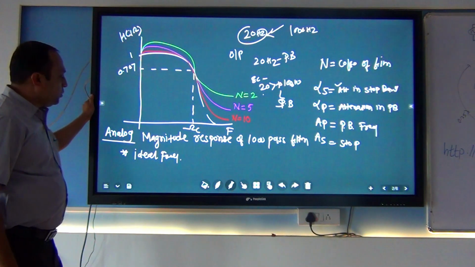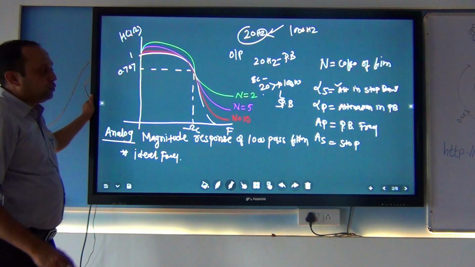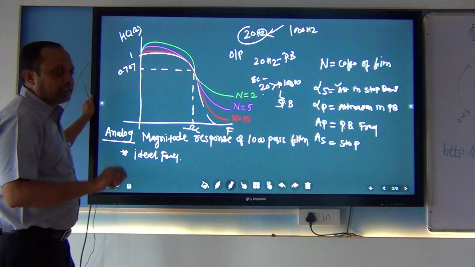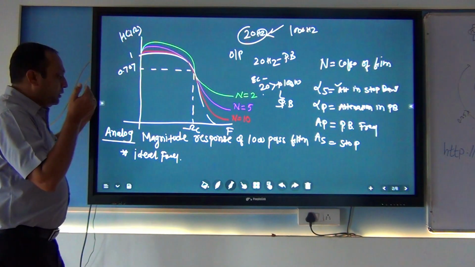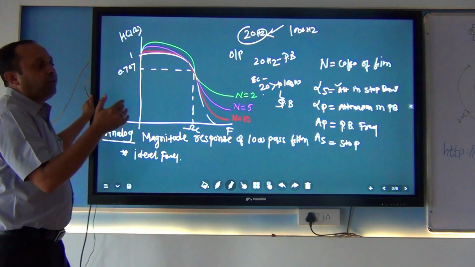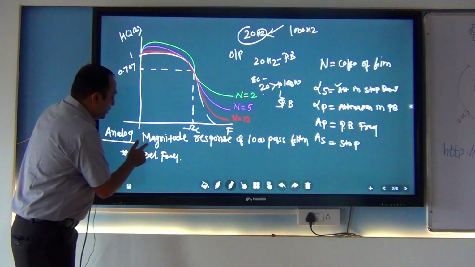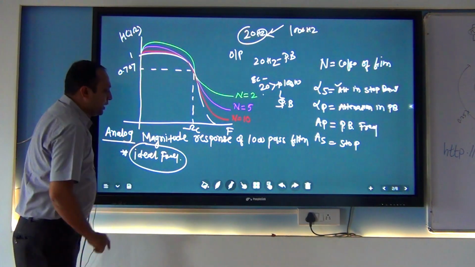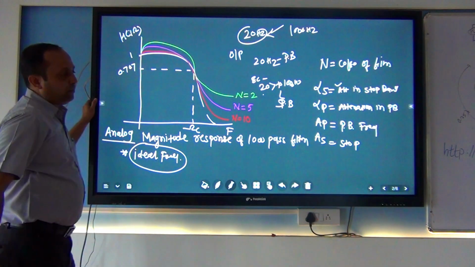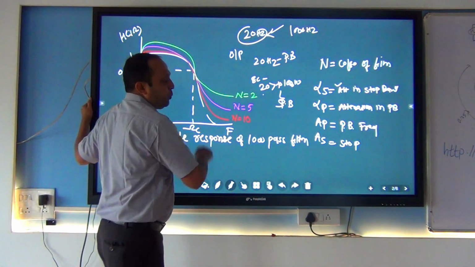If I ask for the characteristics of an ideal student, attendance is correct, assignments are correct, but no one is found like this. So we put some flexibility in the conditions. If it is not 100%, we accept 90%. So we put some flexibility for this type of ideal filter. This is the ideal frequency response, the magnitude response of the low pass filter.